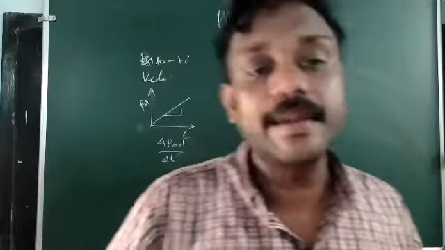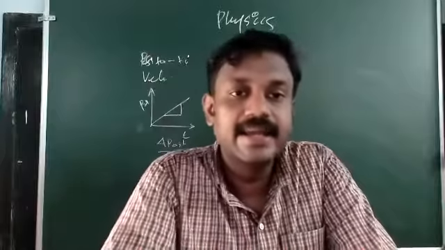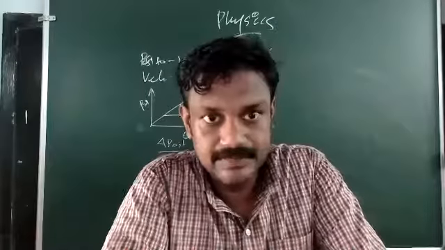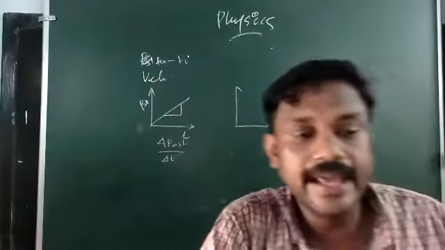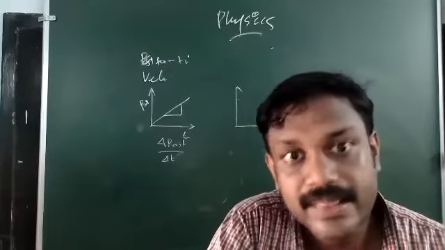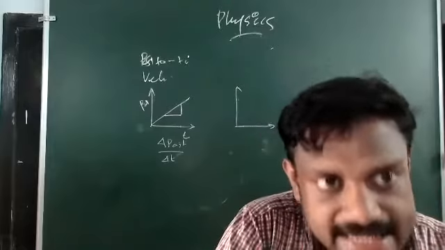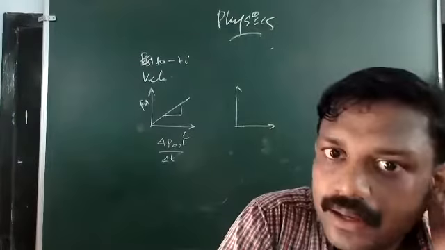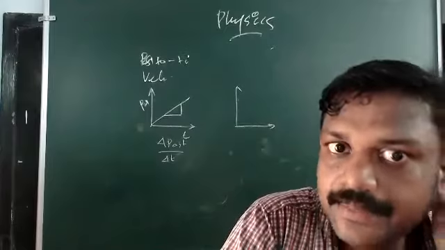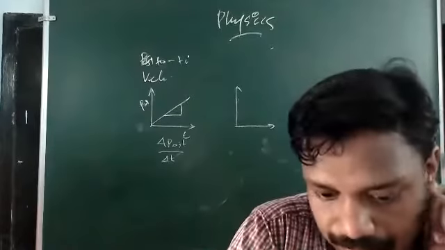Then the velocity time graph: the area under the velocity time graph represents the distance traveled. That is the relevance of velocity time graph. When you take the area under the velocity time graph, that will be numerically equal to the distance traveled. So that is the importance of velocity time graph.